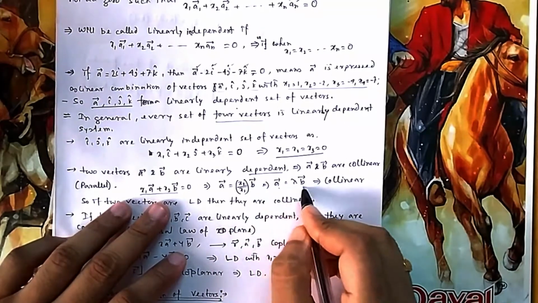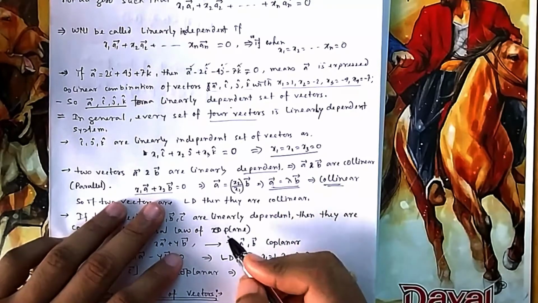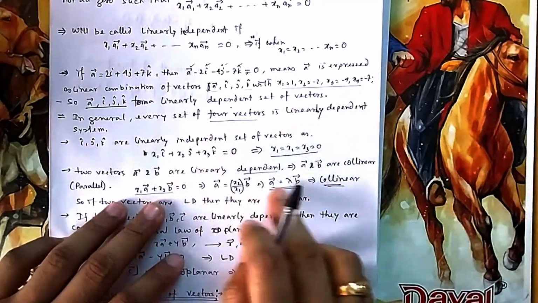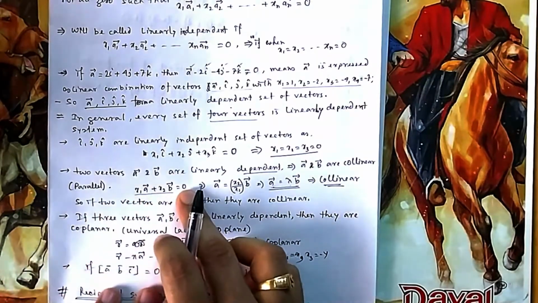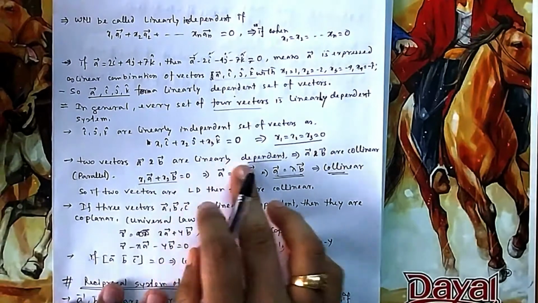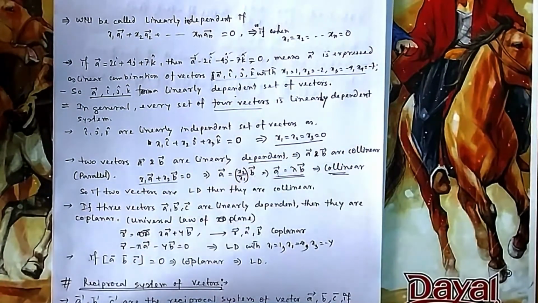That means A is lambda times B if I take this lambda. What is the meaning of this one? This is nothing but collinear. So if they are collinear, then vice versa, you can write it in linear combination that is equal to 0. So that's what it is said. So it is linearly dependent, that means any two collinear vectors are linearly dependent.